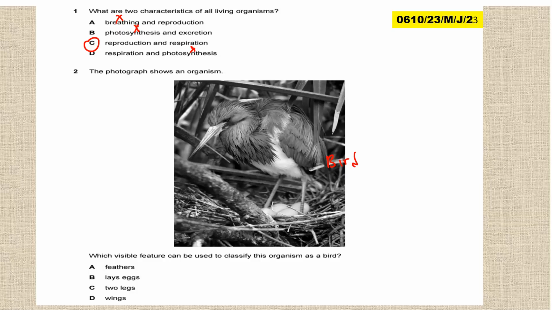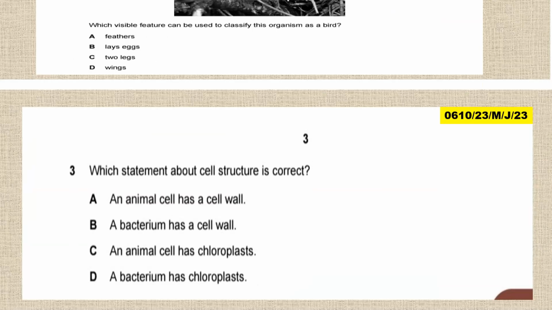It lays eggs, but a hard shell or rubbery shell? Even reptiles lay eggs, but with a rubbery shell. Then feathers, you can see them visibly. So here I would go for feathers, which is A. So the answer is A.